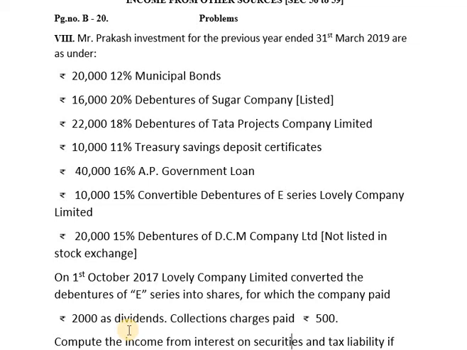Whereas the dividend received on shares is an exempted income, hence this 2,000 is not included as gross interest, because the dividends received from the company are exempted from tax.